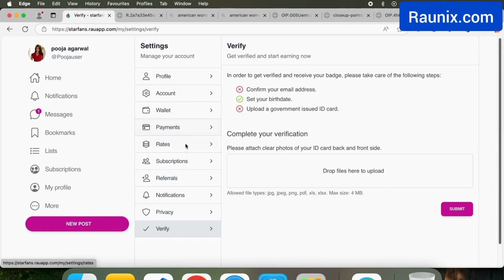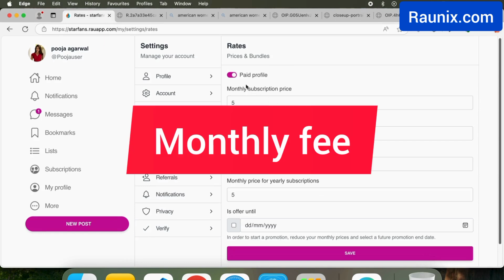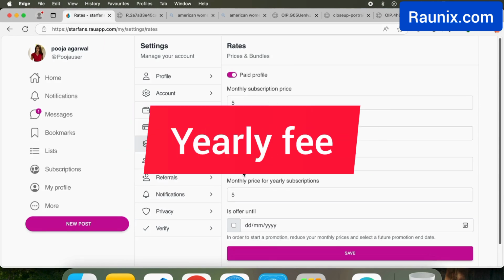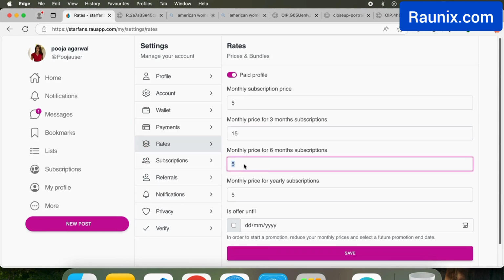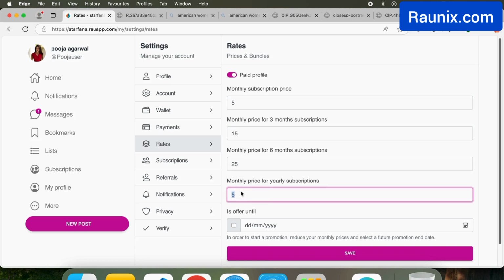You can also see your profile is free or paid. You can set a monthly fee, 3 month fee, 6 month fee, yearly fee, and you can also set till which date this price is offered.